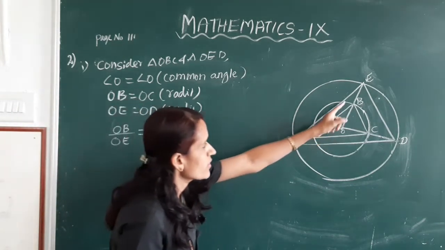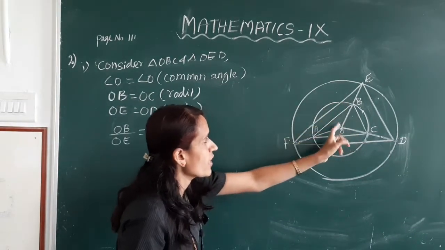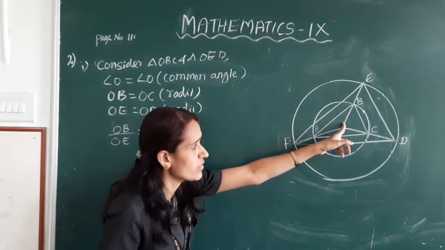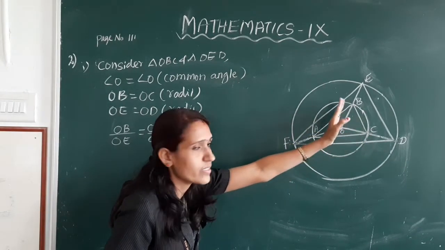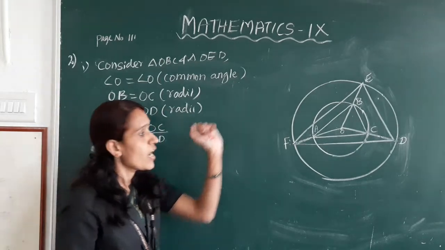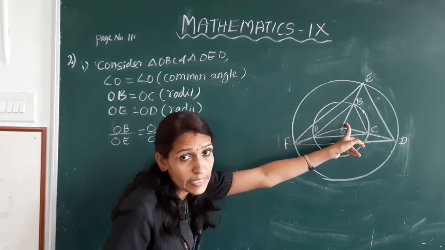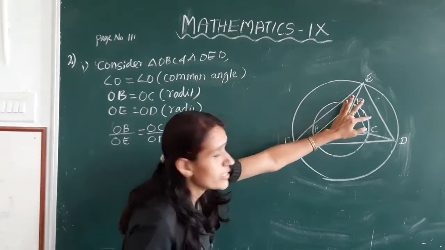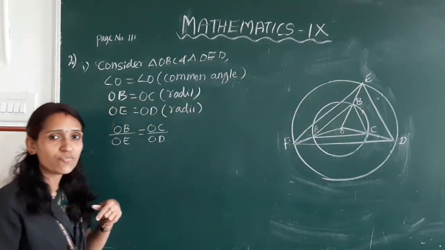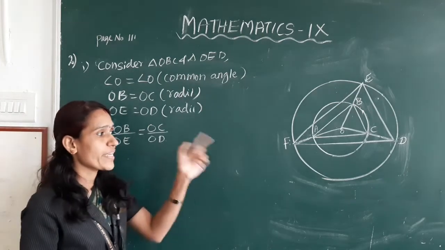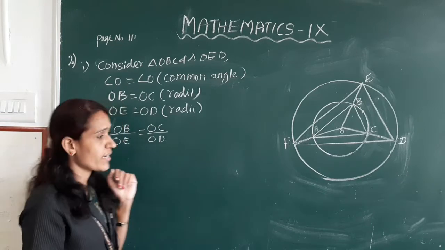Here, in triangle OBC and triangle OED, angle O is the common angle. So these two sides are in the same ratio, means these two sides are scaled by the same factor and the angle between them is the same, right? So the third side is also scaled by the same factor. So triangle OBC and triangle OED are similar triangles.